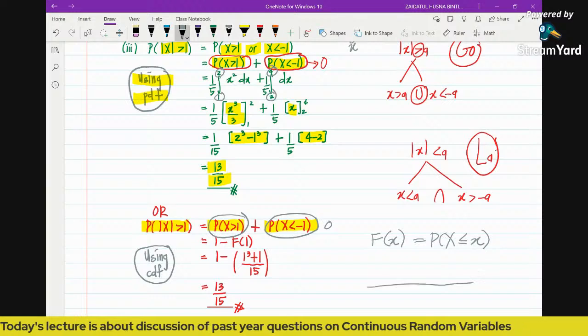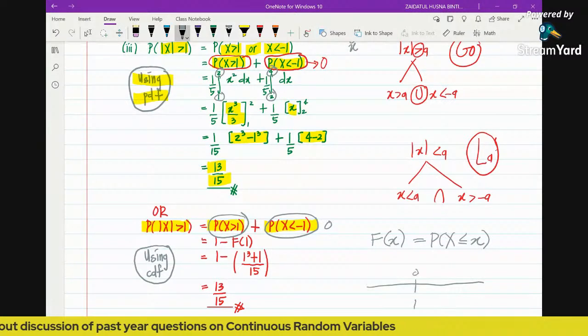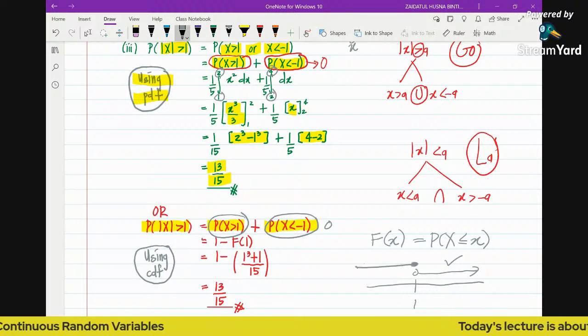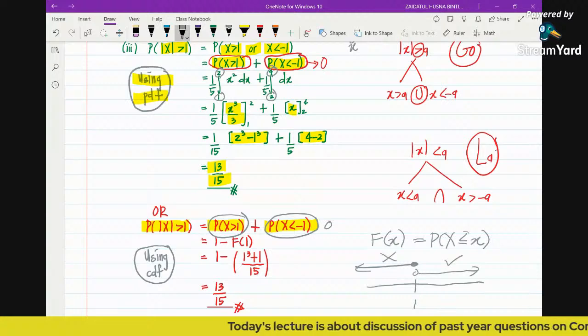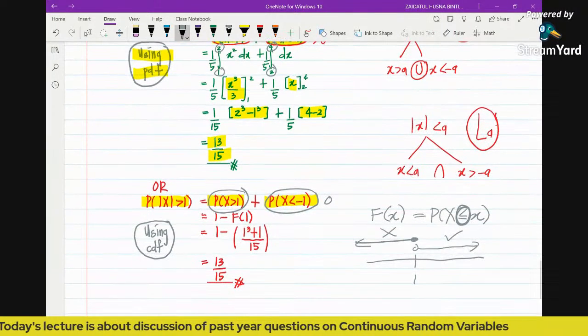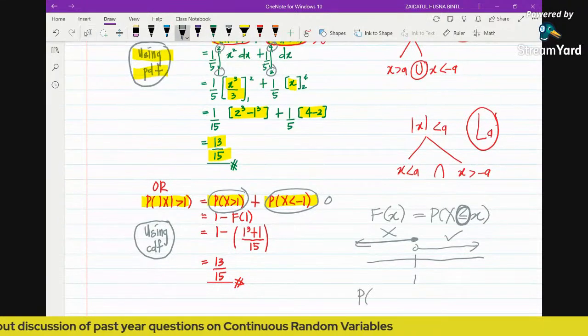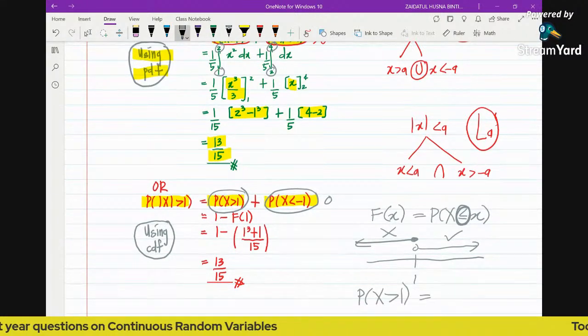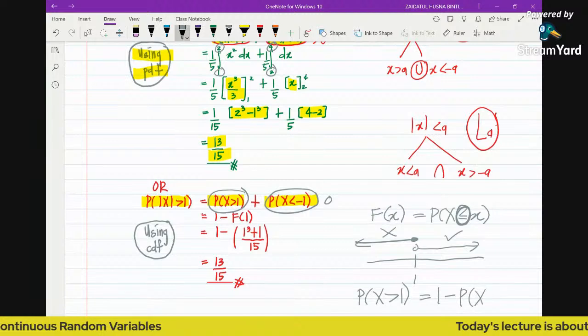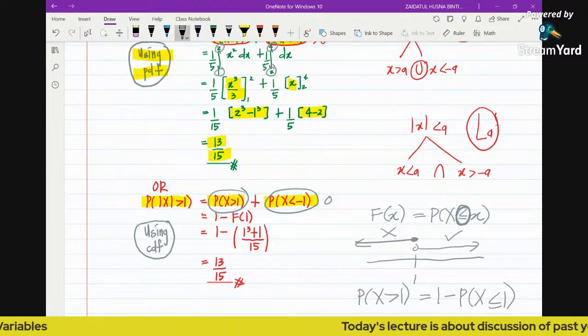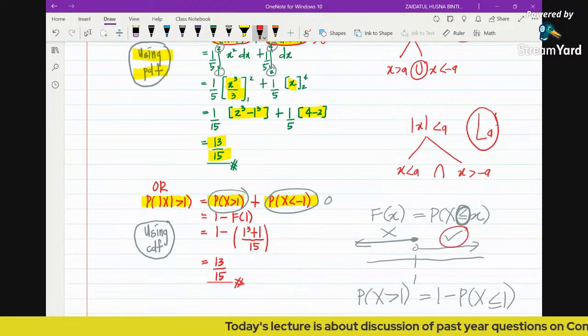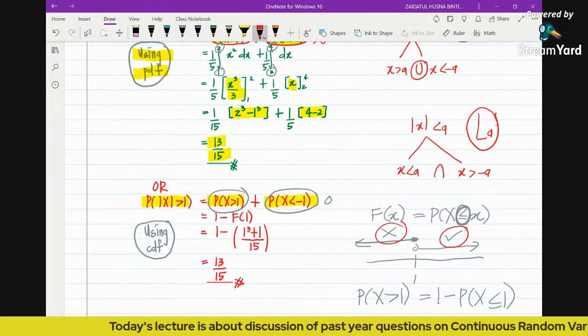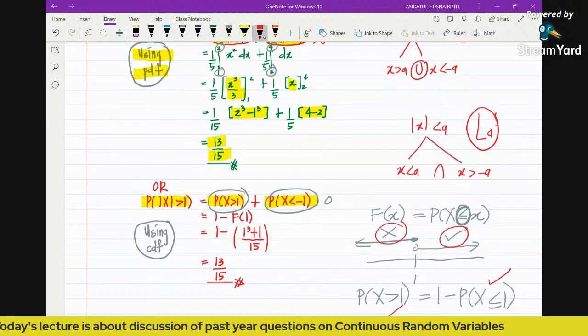which means from x going to the left. So now, by drawing a number line, we want x greater than 1. We want this, but we don't want x less than 1. Because the cumulative function always has the less than sign, what do we do? To find the probability of x greater than 1, it's 1 minus the probability of x less than or equal to 1, because this is the region that we want and this is the region that we don't want.